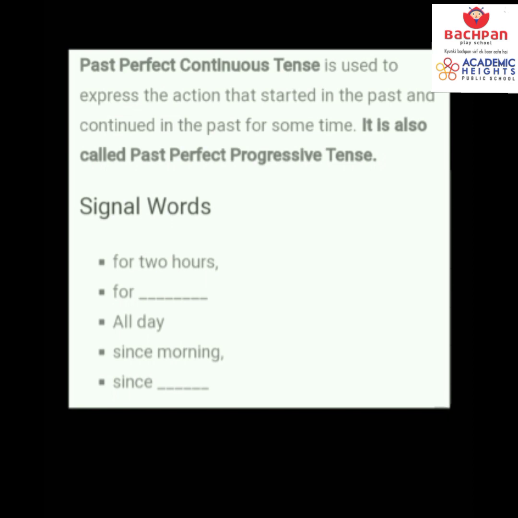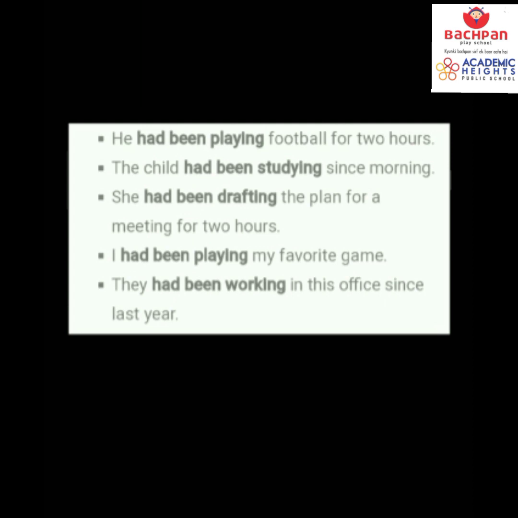And the signal words for 2 hours, for 3 hours, all day, since morning, since evening, these are the words which are used for time reference. But for time reference we use for or since. Let's see few examples. He had been playing football for 2 hours. वो 2 घंटे से फुटबॉल खेल रहा था. The child had been studying since morning. बच्चा मॉर्निंग से पढ़ रहा था.